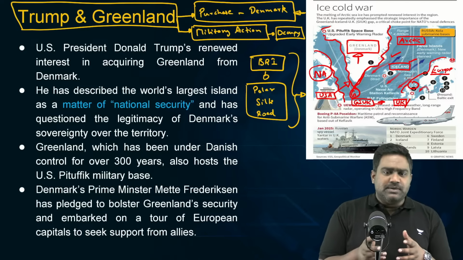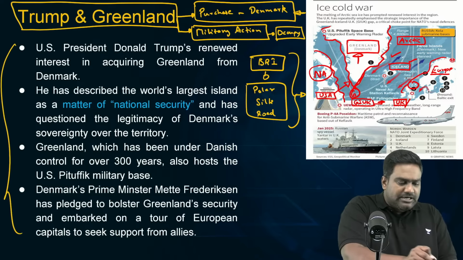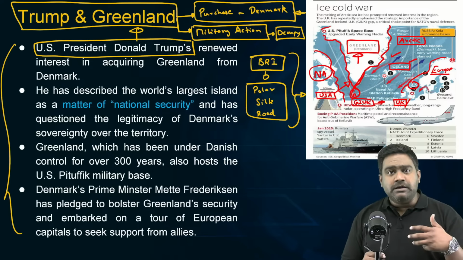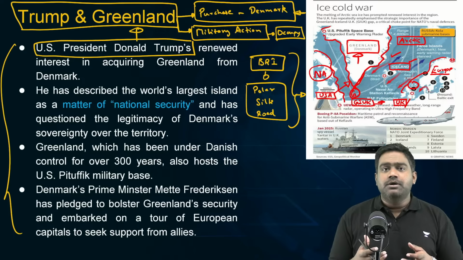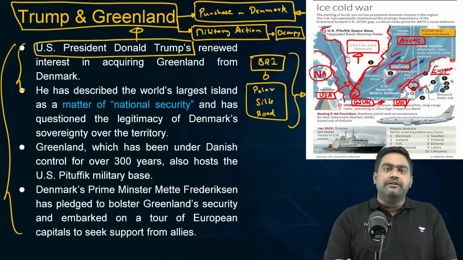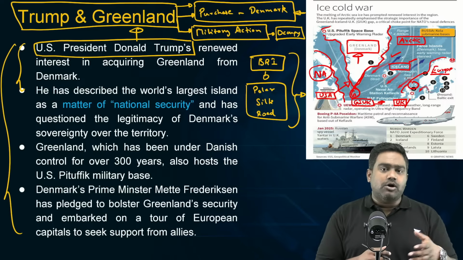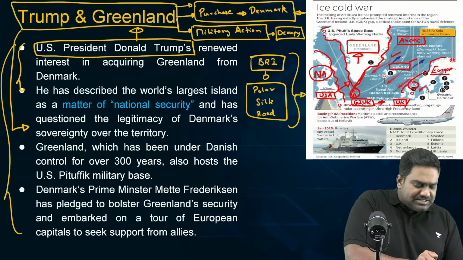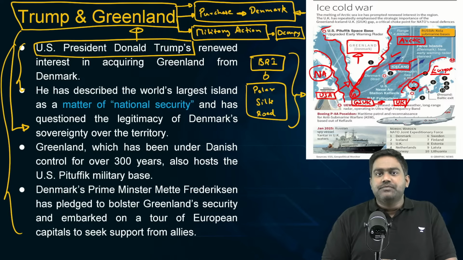So, naturally, China as well as Russia have a lot of strategic and economic interests to open up towards this region. And that is the primary excuse that US President Donald Trump has been using in order to make claims over Greenland. That Russia, China are posing a serious threat, that Russian naval presence and Russian missile deployments in the region, if it has to be countered by the US, they are insisting that they need a stronger military presence in Greenland. But however, let me tell you that US need not make any threats to Denmark, or it need not even negotiate a purchase deal with Denmark, because US already has access to Greenland because of an agreement which was signed with Denmark during the Second World War period.